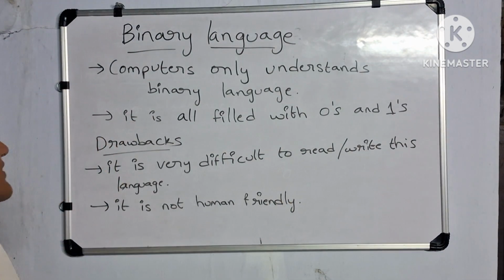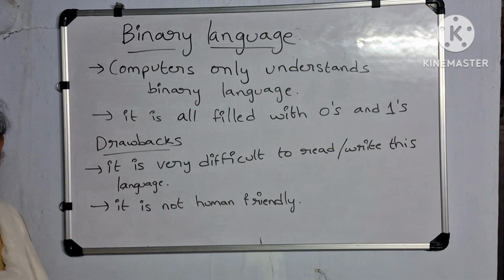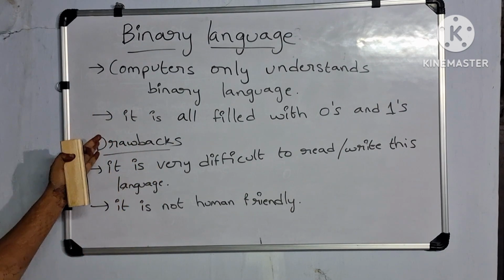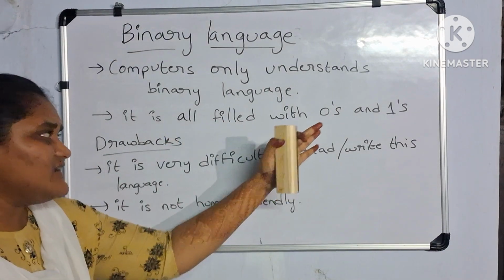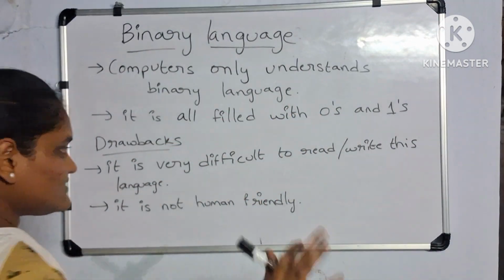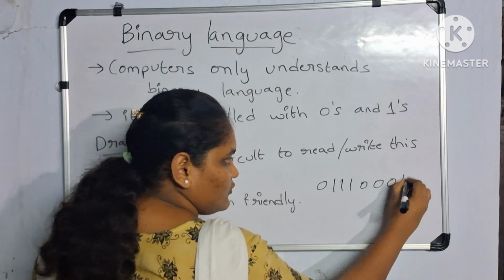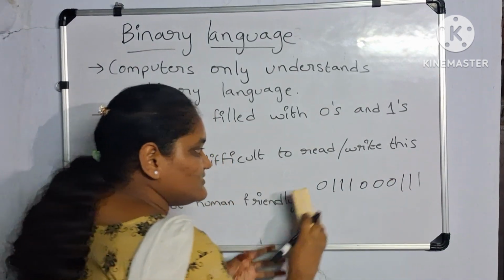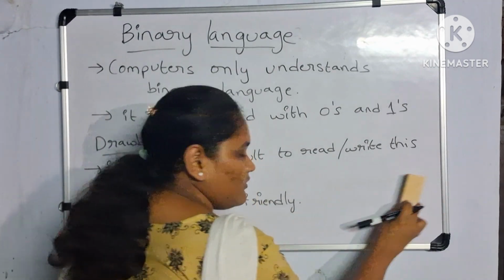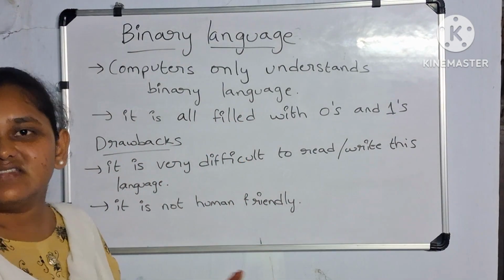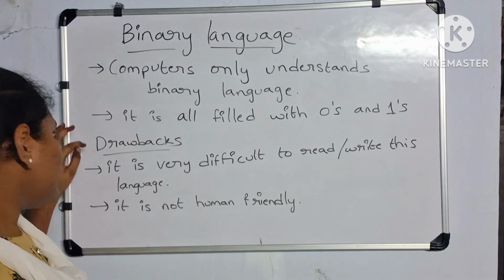So, binary language: computer only understands this language. Computer doesn't understand any other language other than this language. So, it is all filled with zeros and ones. It looks something like this, I already told you. All the code looks like that only. Everything is zeros and ones in this language.